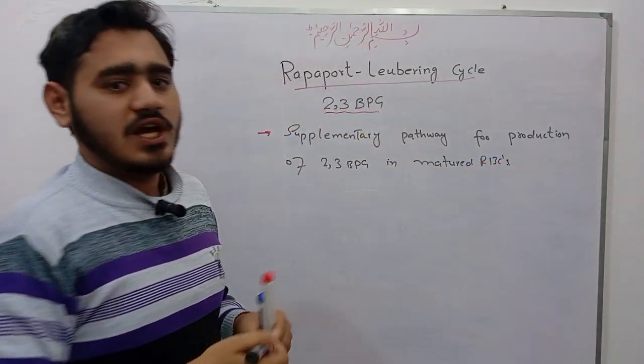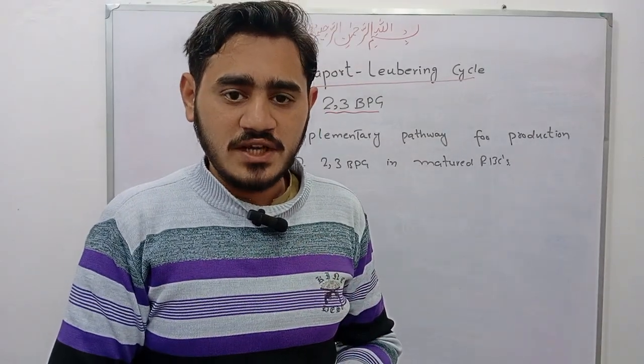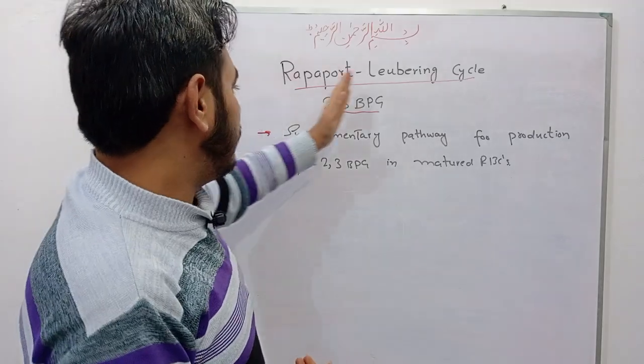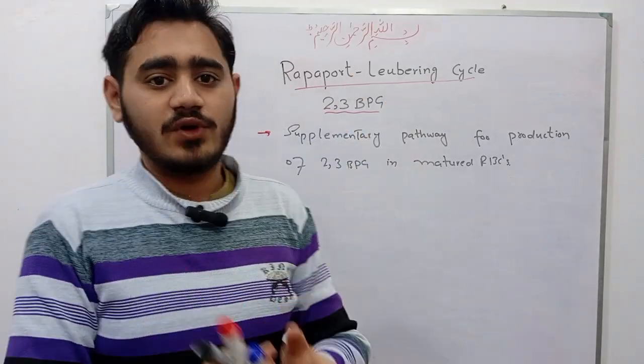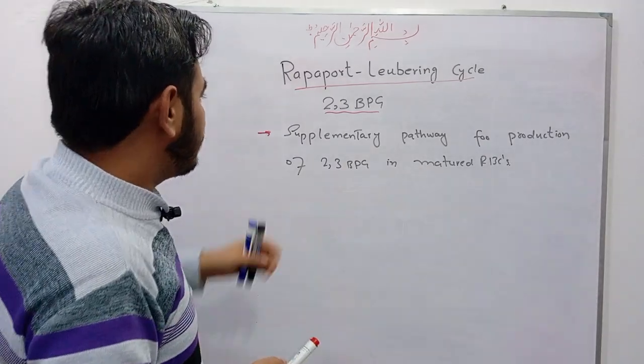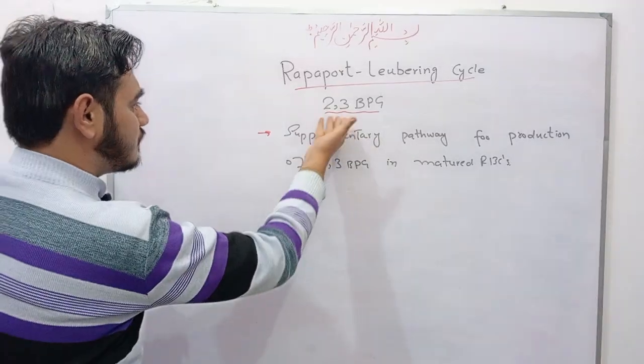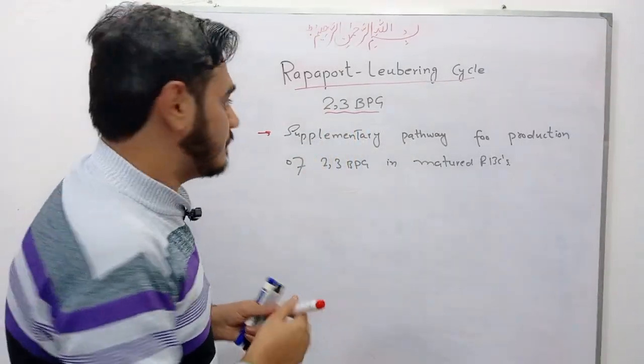Because matured RBCs have no mitochondria, for energy production they depend upon glycolysis, and this Rapoport-Luebering cycle is the alternative pathway of glycolysis. Okay, students, now coming to the glycolytic pathway, how does 2,3-bisphosphoglycerate get generated?